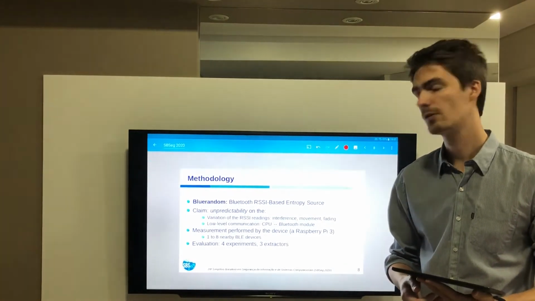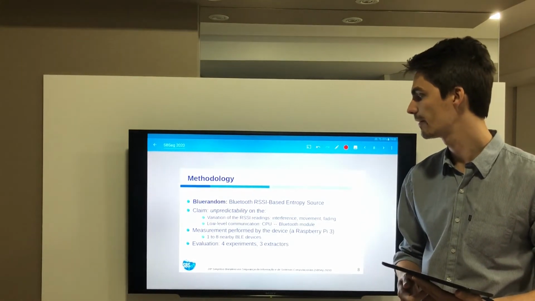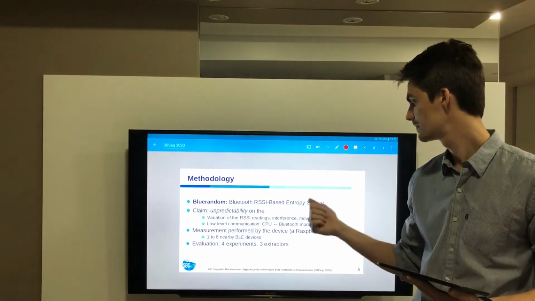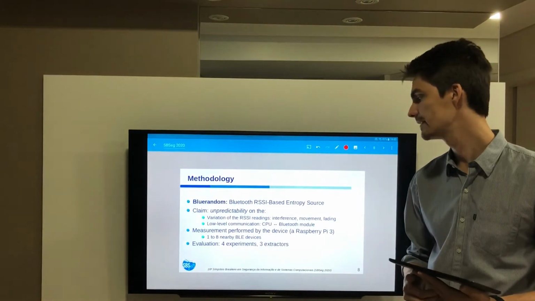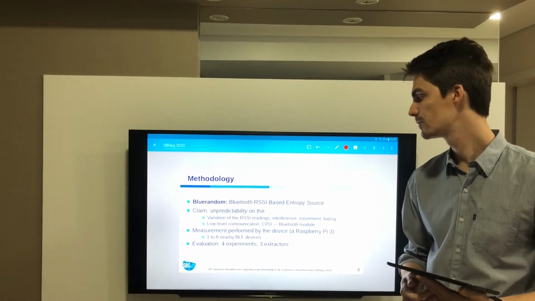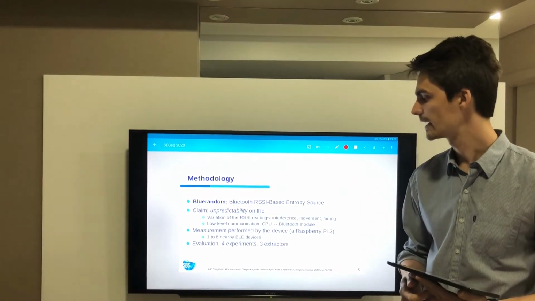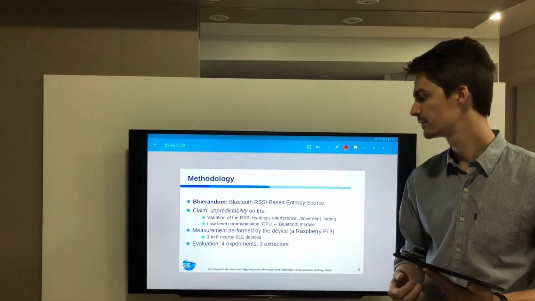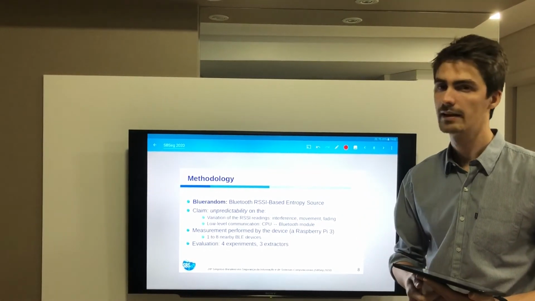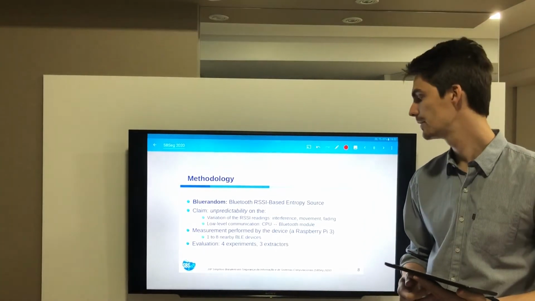These measurements look unpredictable due to several factors, such as the variation of the measurements caused probably by interference, movement of devices, and fading present in wireless communications, and also due to low-level communication between the hardware modules. In the experiments, a Raspberry Pi device measured 1 to 8 nearby Bluetooth devices. In the evaluation, we developed 4 experiments with 3 random extractors.